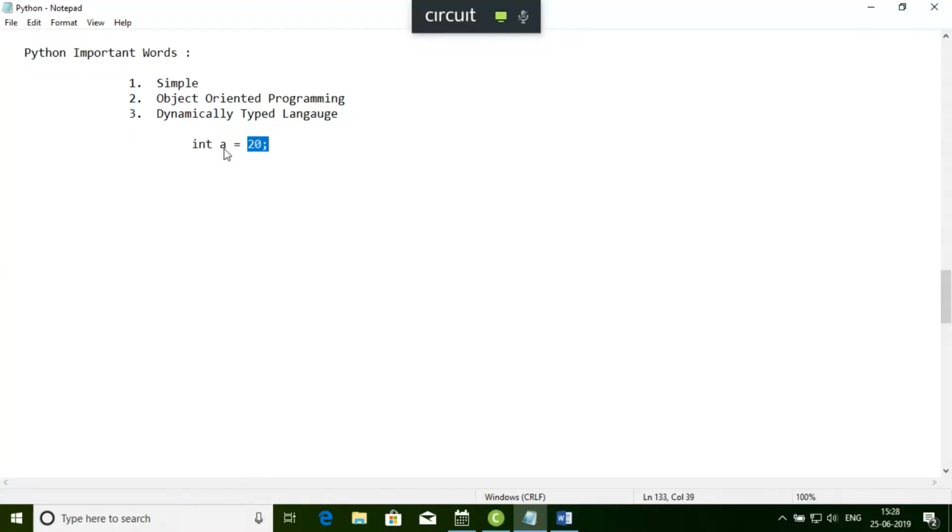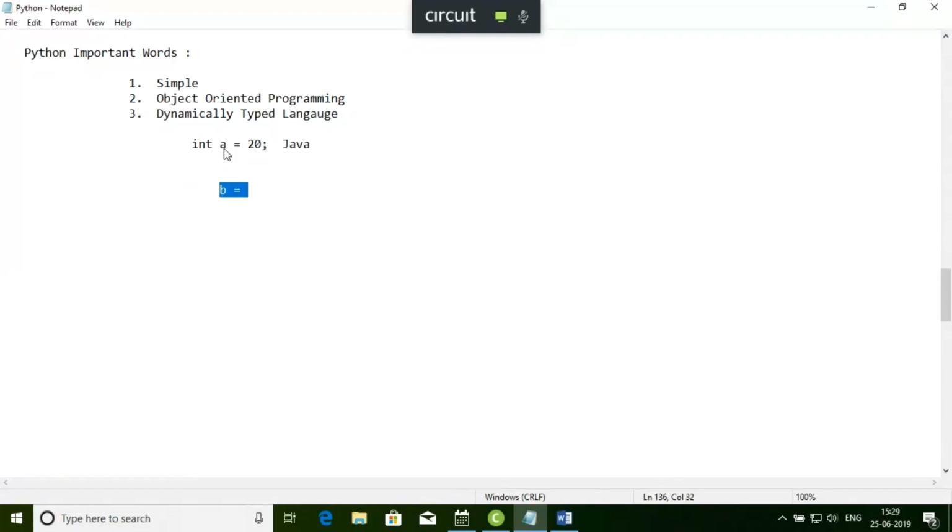But in Python, it is not like that. In Python, if I'm going to create a particular variable, assume I'm going to create a variable b. Now, what is the type of b?